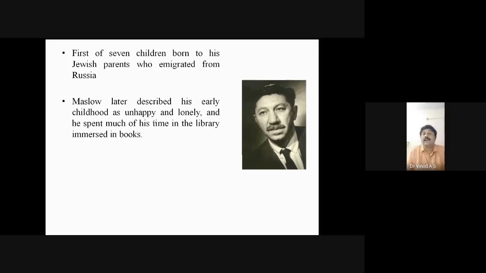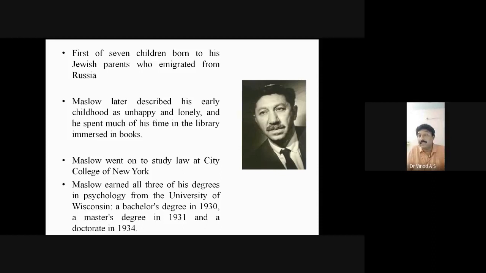Maslow later described his early childhood as an unhappy life, and he spent most of his time in the library. Maybe that was one of the factors that motivated him to create a beautiful theory like this. So this is the early situation, and he went to the City College of New York for his academics, and these are the colleges and universities where he did his studies.